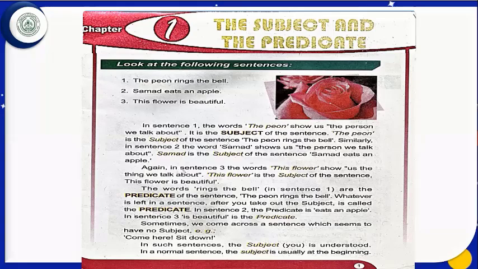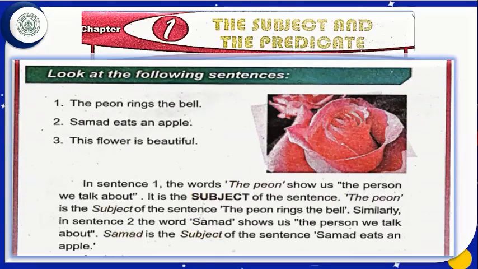The first page of the first chapter of Brighter Grammar looks like this. I have divided it into two parts to make it a little bigger. Let us start reading. Look at the following sentences. The peon rings the bell. Samad eats an apple. This flower is beautiful.